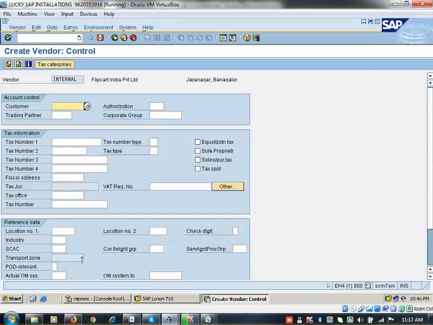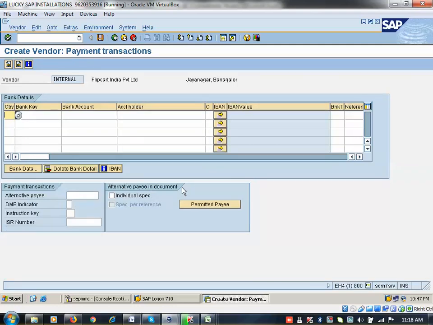Okay. So now this one is related to finance. So tax code and all will be updated. Now vendor will be created with XK01. Finance department, they can log in with the FK02 transaction code, they can update this data, or otherwise XK02 also, if they have access, they can do. Okay. So this one leave blank. This bank details also leave blank.